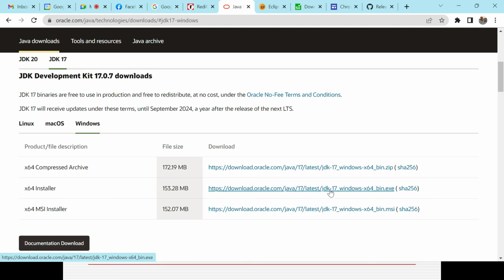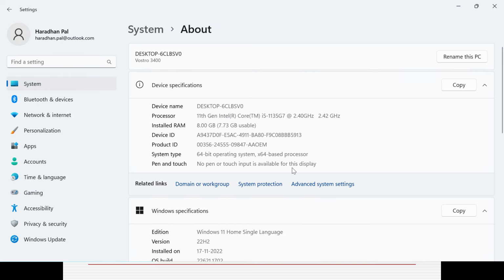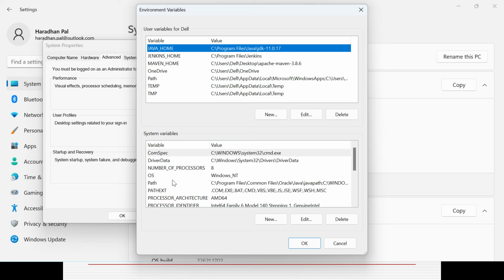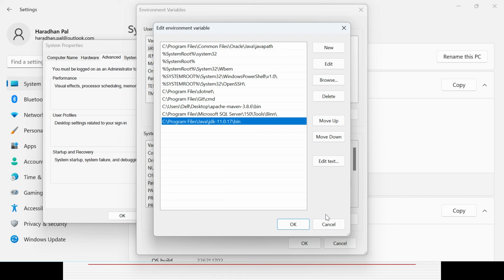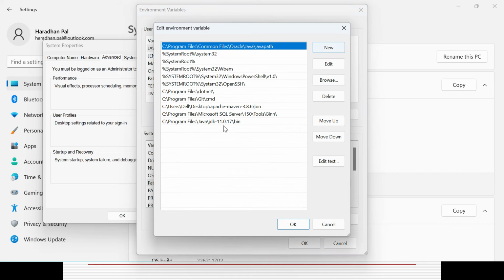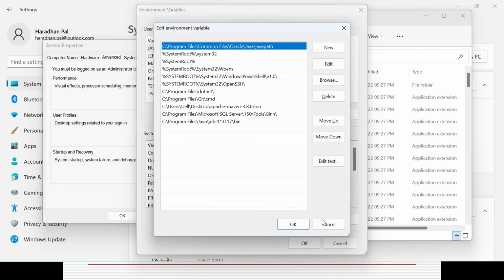After that, that folder will be available here, and then you need to do the settings here, like Java home, and then in the path variable you also need to give the path till the bin. This is the path variable. You need to click new and give the path till the bin folder. In the JAVA_HOME it will be only the JDK path, and in the path variable you need to give it here as new. Do not remove anything. Simply click new and give the path till the bin.